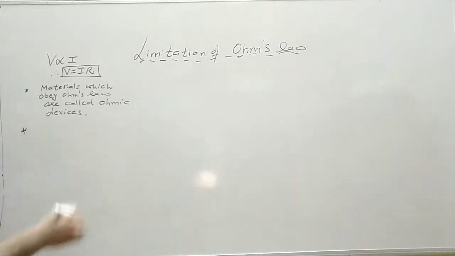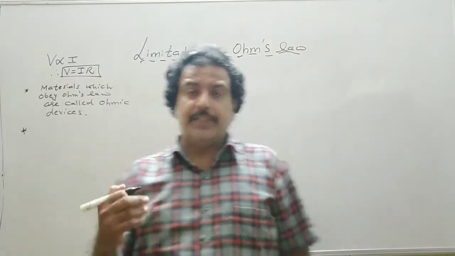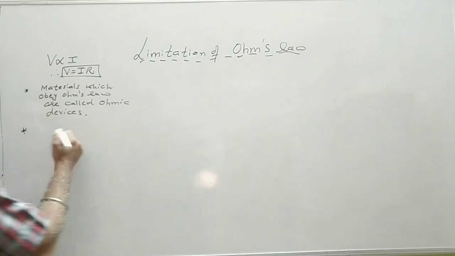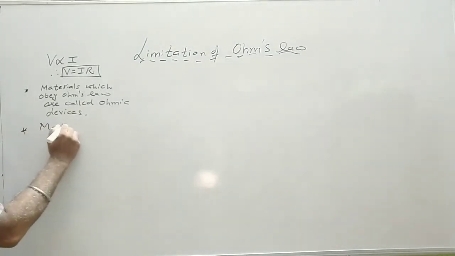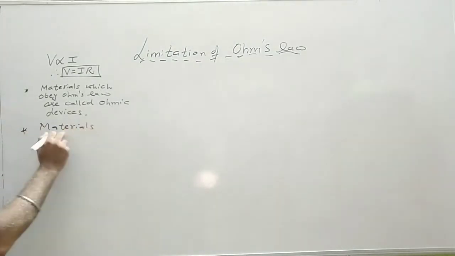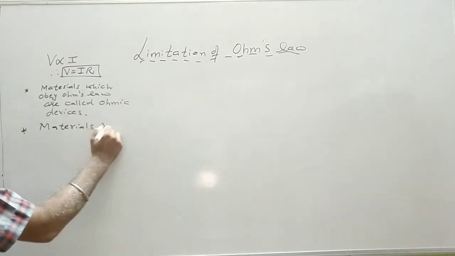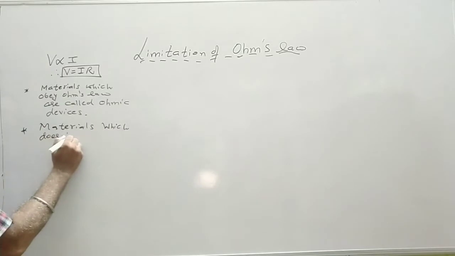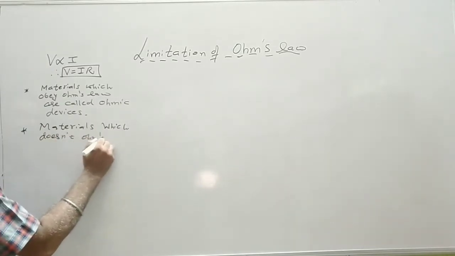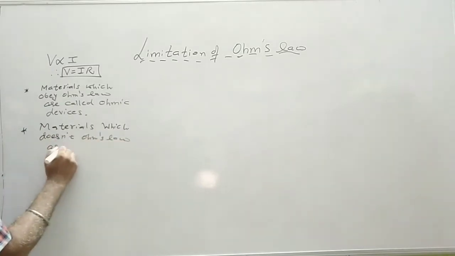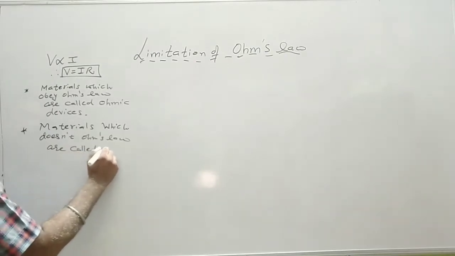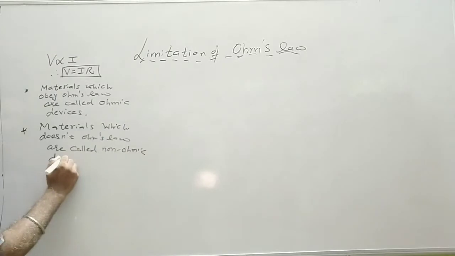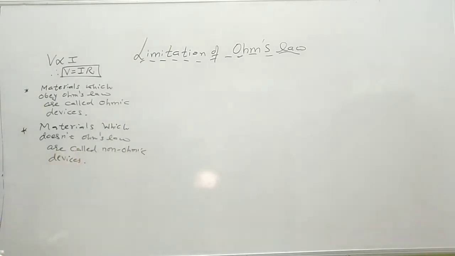And there are a few materials, especially the semiconductors, which do not obey Ohm's law. So the materials which are generally semiconductors and do not obey Ohm's law are called non-ohmic devices or non-ohmic materials.